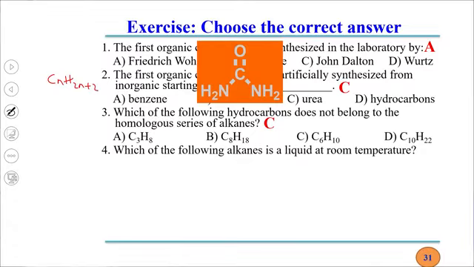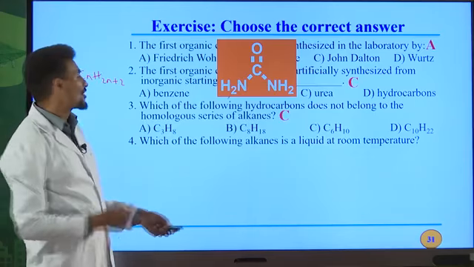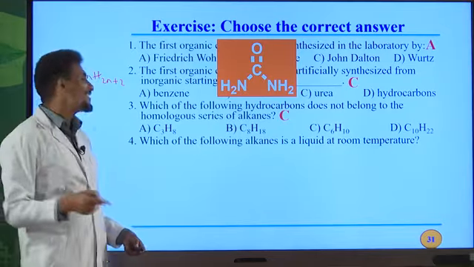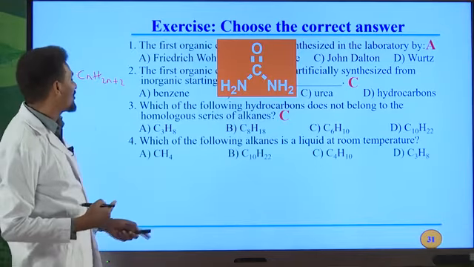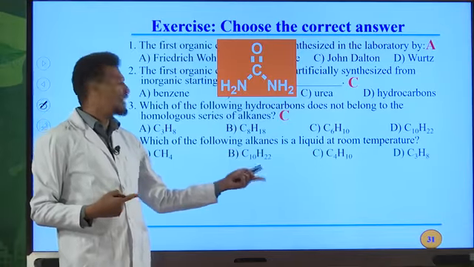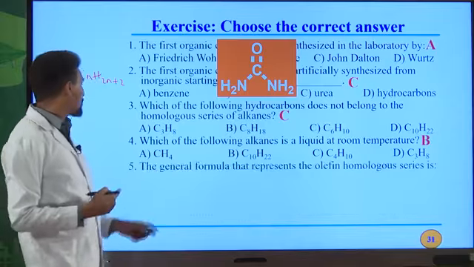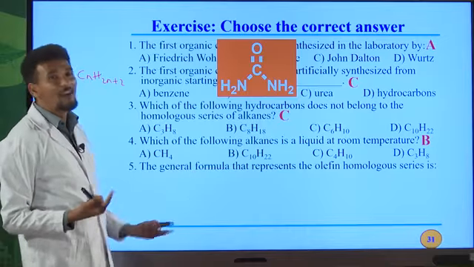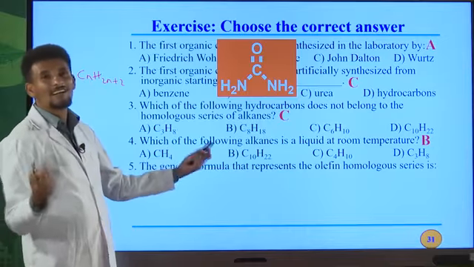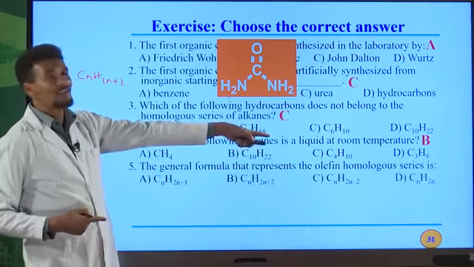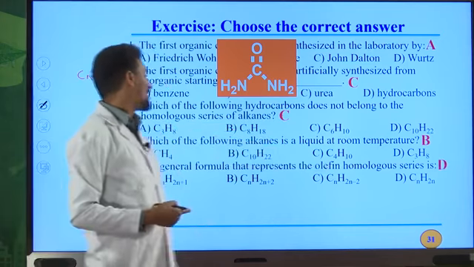Fourth one, which of the following alkanes is liquid at room temperature? C1 to C4 are gases, C5 to C17 are liquid. So B is the correct answer. And the fifth question, the general formula that represents olefin, that means alkenes. It is CnH2n. So D is the correct answer.